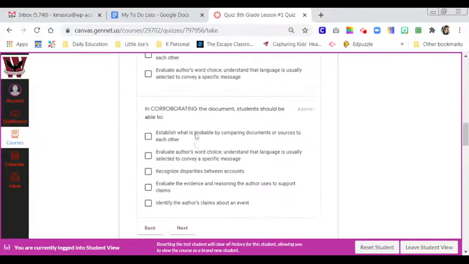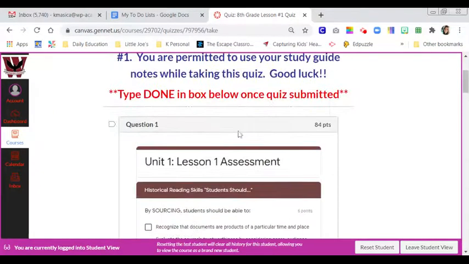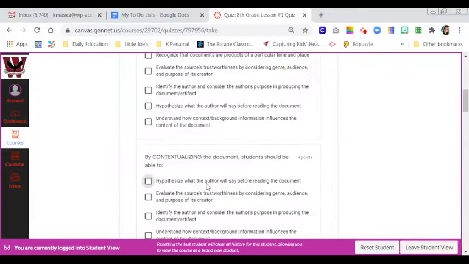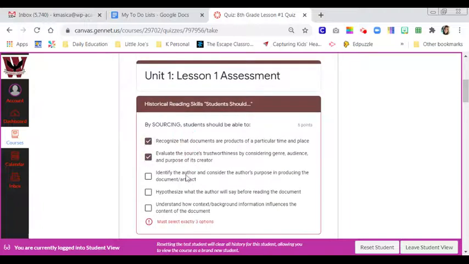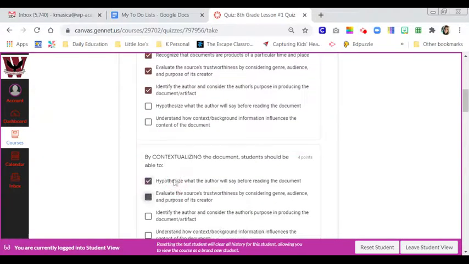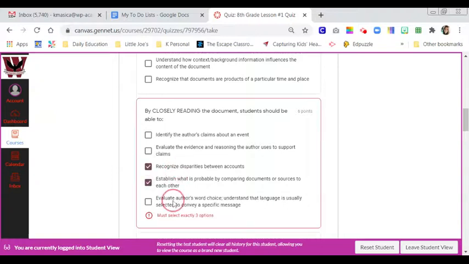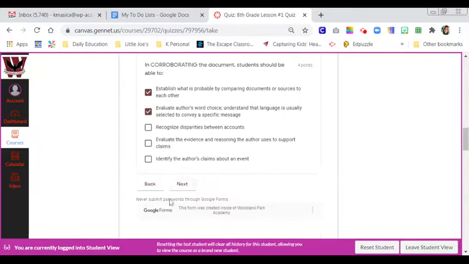There's 2 more pages after this. This is about what students should be able to do. And then the next one is the questions. And then there is 1 short answer question. When you are done with the test, and you know what, actually I am going to go through and just click stuff. I have no idea if it's going to be right because I'm just randomly clicking stuff so I can show you the next page.